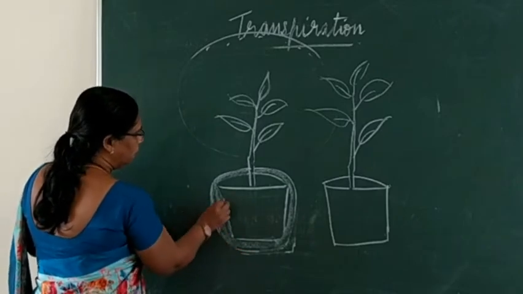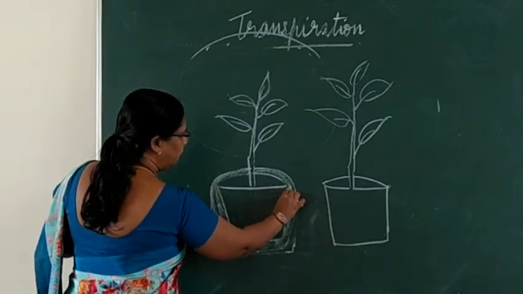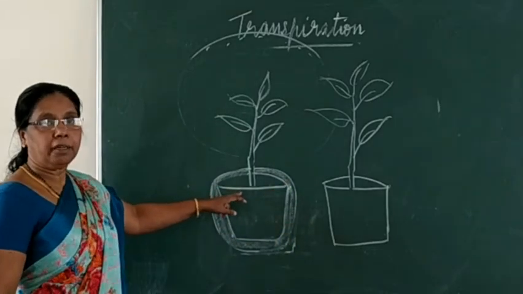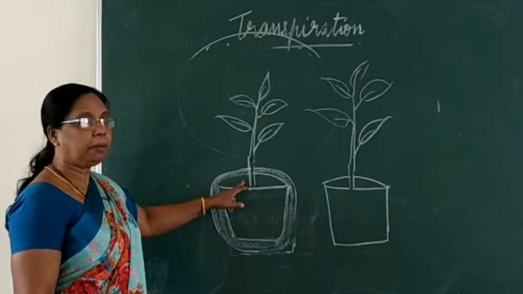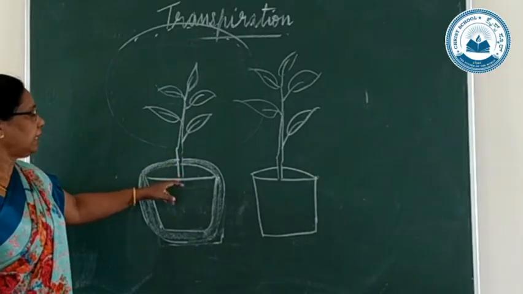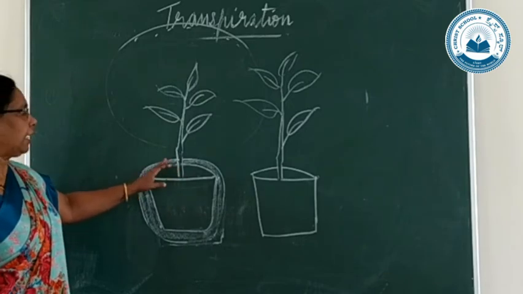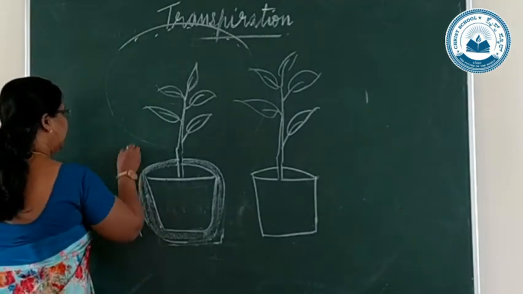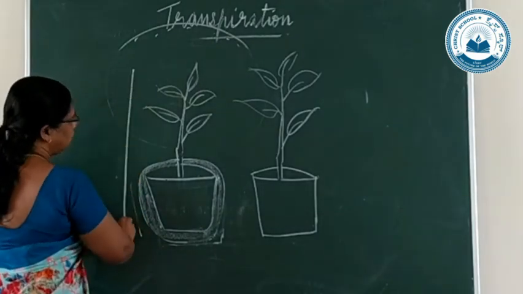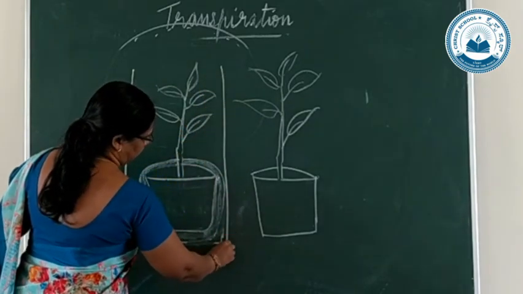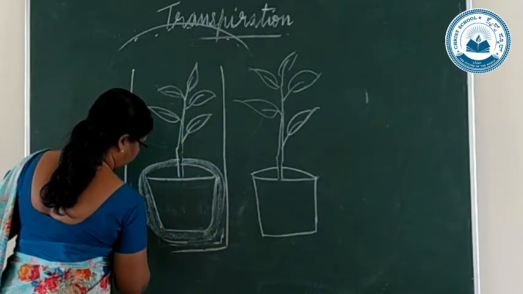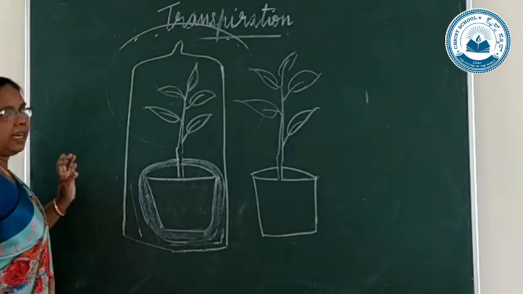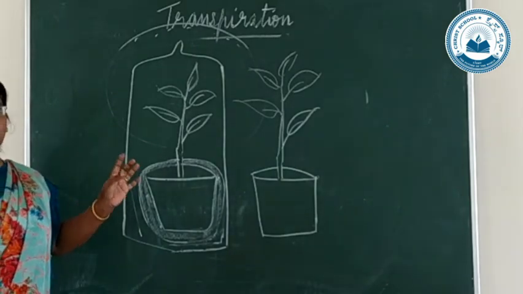Why are you covering this one? Because to prevent what? Prevent the evaporation of this water from this pot. To prevent the evaporation from this pot, you are covering this with a polythene bag. And the rest of the things, the entire things, you are keeping in a bell jar. This is a glass jar which is called a bell jar.